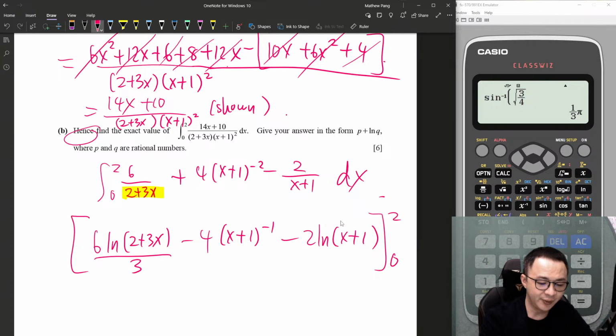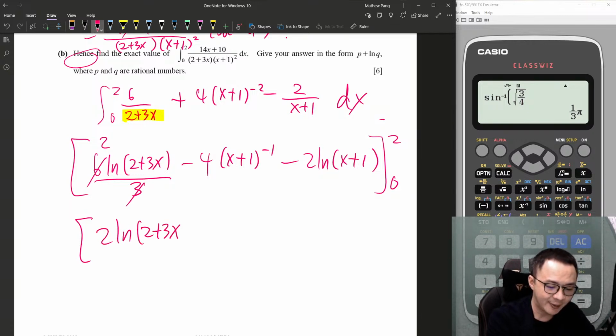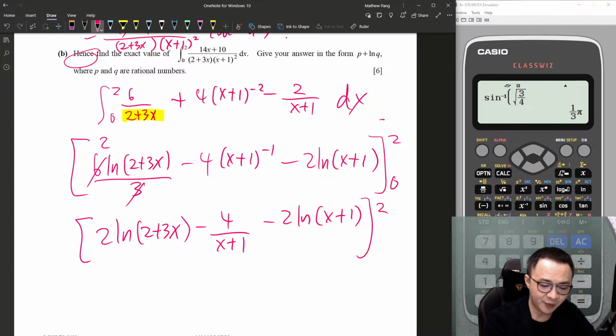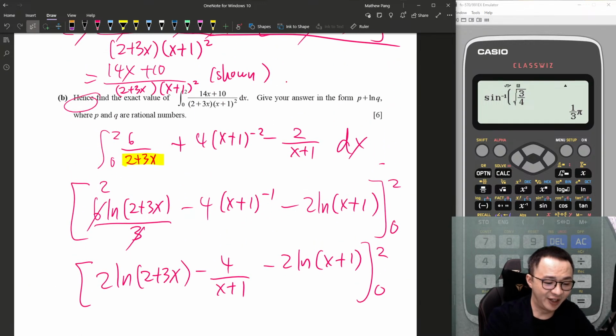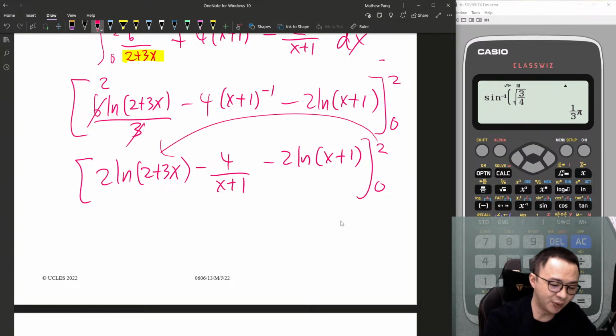This is 0 and 2. Okay, let me write nicely. 2 ln of 2 plus 3x minus 4 over x plus 1 minus 2 ln of x plus 1, from 0 to 2. Now they want exact value, isn't it? Oh, they want the answer in P plus ln Q. So yeah, it's sort of exact value. Sub the 2 into here first. Okay, ln 8, isn't it?